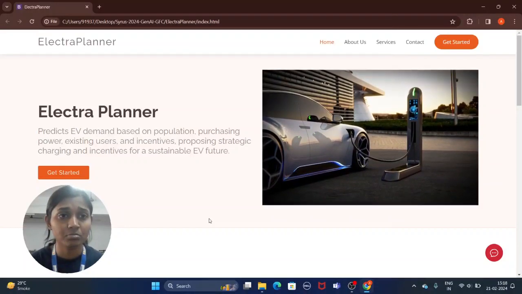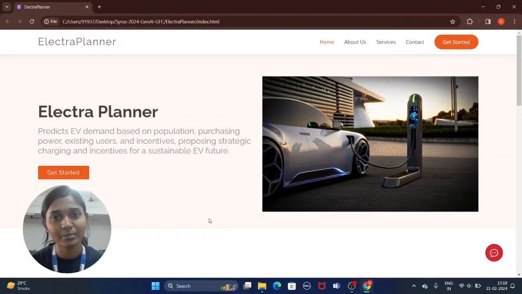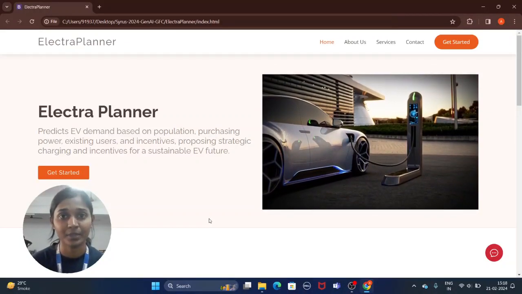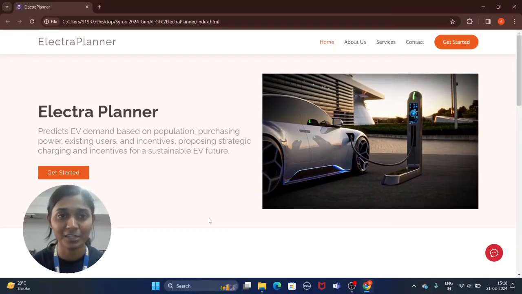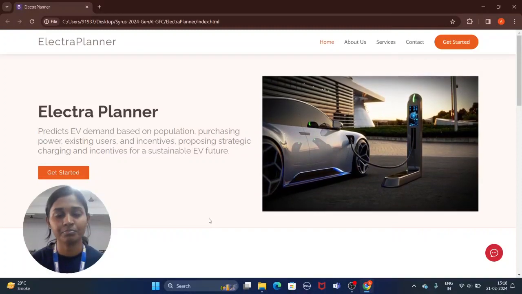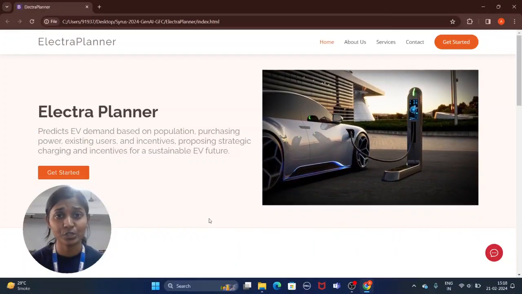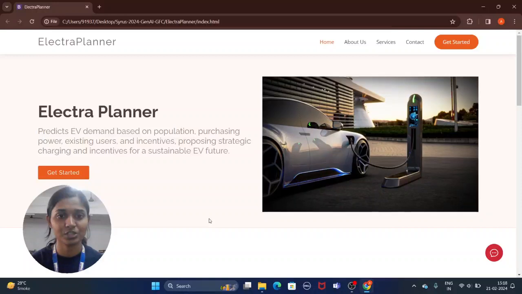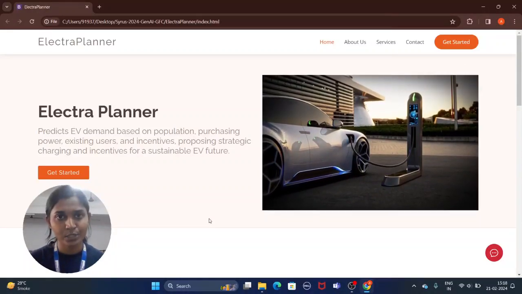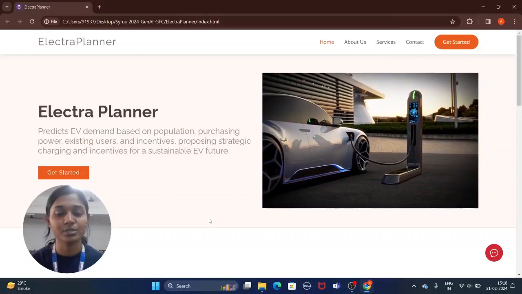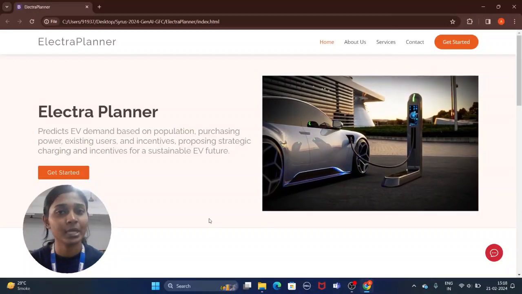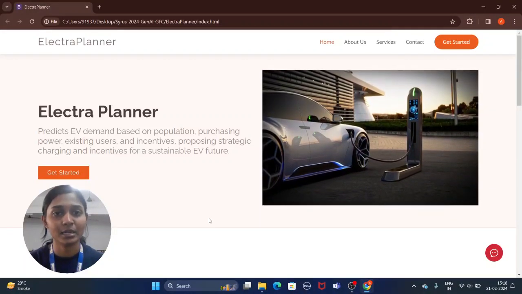But the project might also seem like a data analysis project, which focuses majorly on finding data, which will predict the demand of EVs in the future. But to contradict this and to suggest that this is a generative AI project, we are scraping some data which we would feed into our models. We're using GAN model, which is generative adversarial networks, and we're also doing another model which is sentimental analysis.